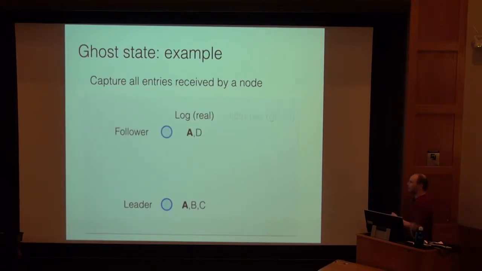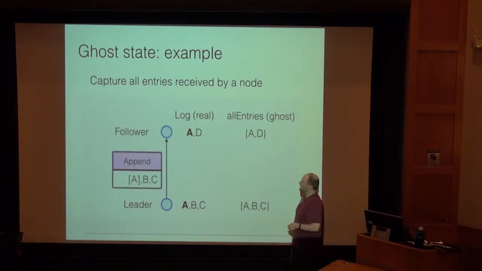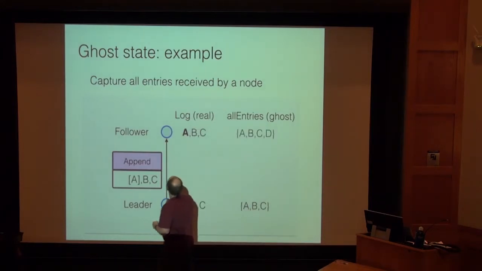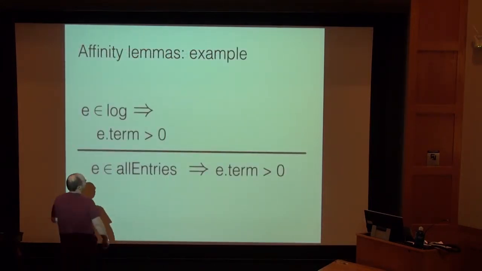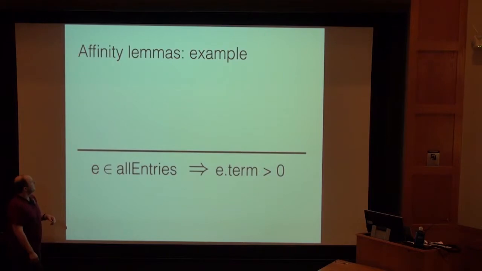Okay, another idea that I wanted to briefly share with you all from this list of proof engineering lessons learned was this notion of affinity lemmas. It always sounds like I'm saying infinity, but they're very finite. It's affinity. It's like when two things like each other, they have affinity.